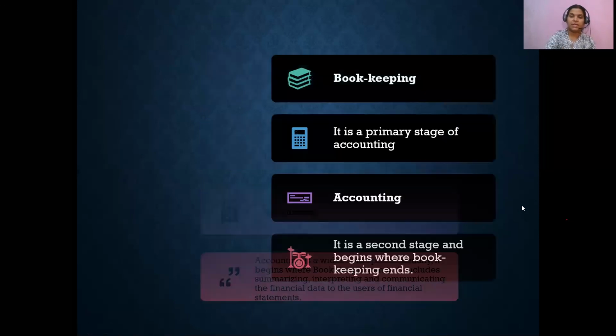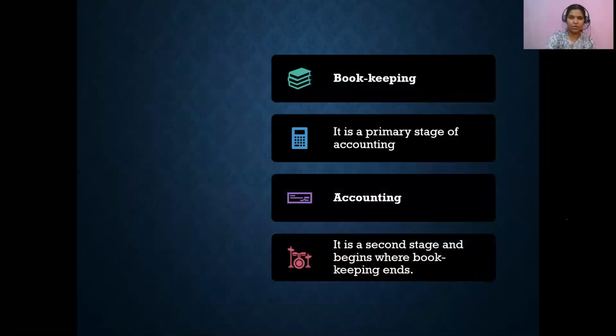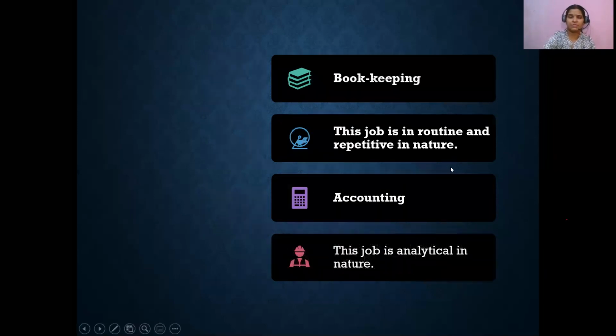And the next point of difference is that bookkeeping is the primary stage of accounting, whereas accounting is the second stage and begins where bookkeeping ends. Okay, so those are the stages of accounting that I told you.